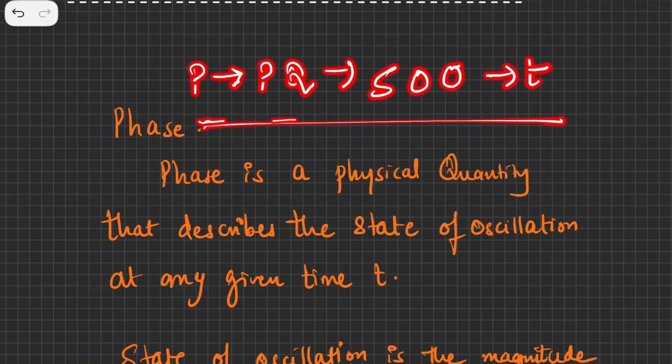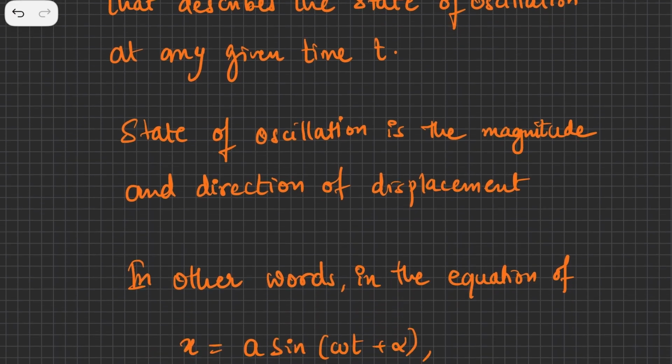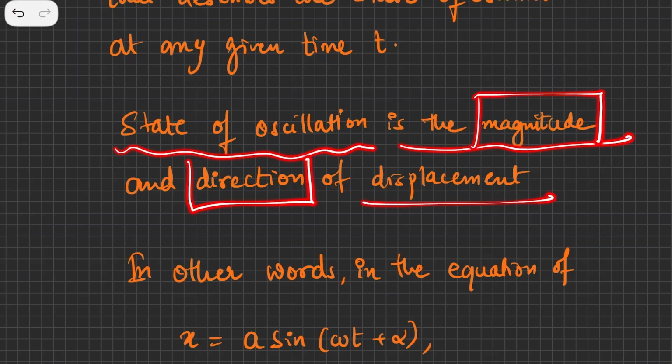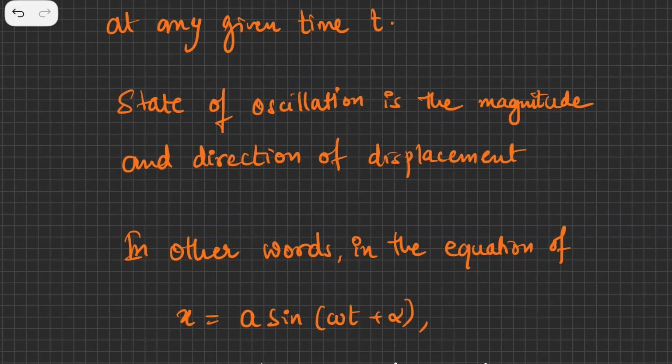Now, let's try to understand what the state of oscillation is. State of oscillation is basically the magnitude and the direction of displacement. So when the body is oscillating, if you know the magnitude and the direction of the displacement, you can find out the phase.